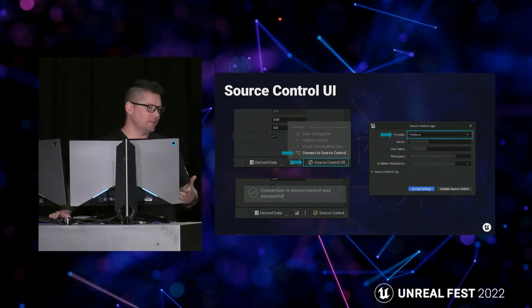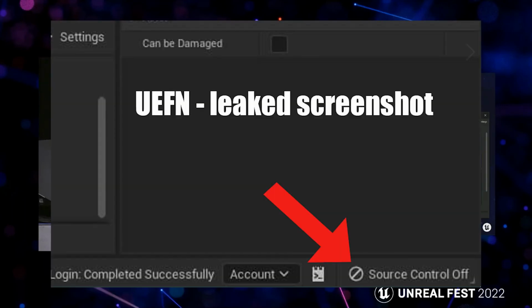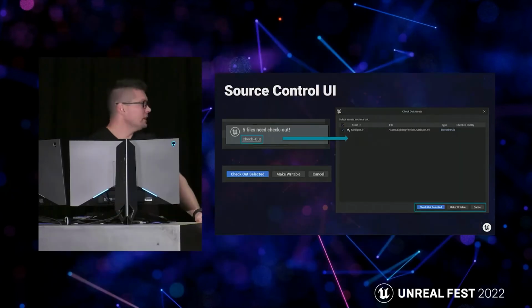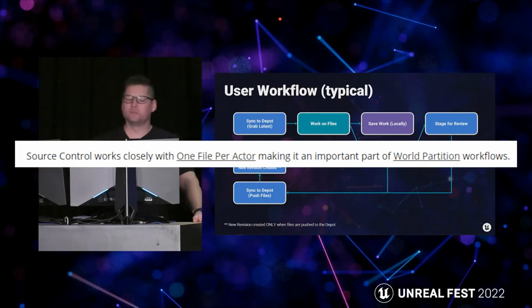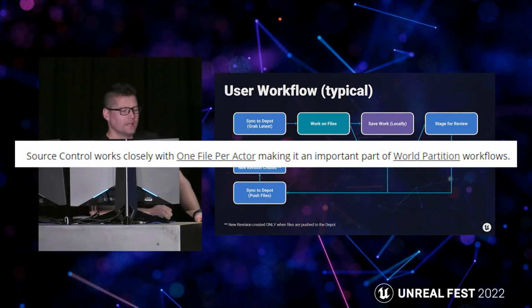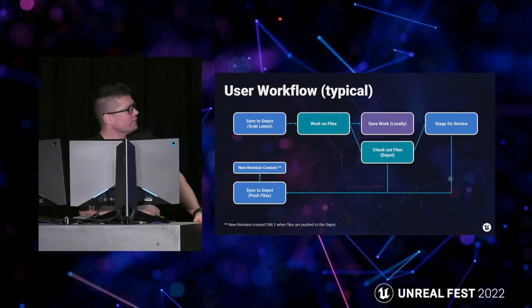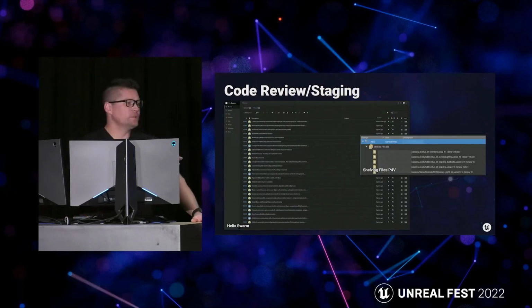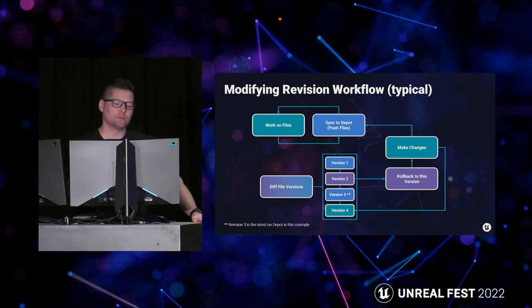Unreal actually supports this natively, and UEFN will have it too. Moreover, on the screens leaked from UEFN, there were source control buttons that were actually present in Unreal. So definitely this is going to be something you want to look for, especially when you're thinking about editing a map or island with many people, because one file per actor is a feature closely related to source control, where source control is able to tell you who is editing which asset on the map. You're able to compare changes, push your changes into the map, and this is why we're going to have to be looking at source control.